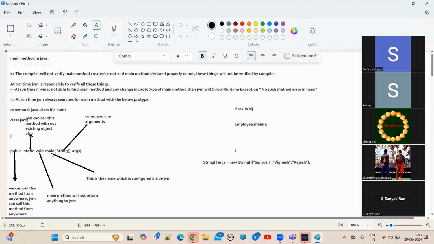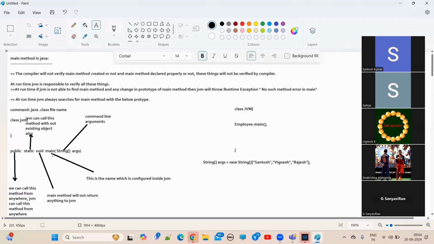Why do I have to take String array args? People will ask like that, so you have to explain. Just now we discussed, right? In most Java programs, the commonly used data type is String. And from String, we can happily convert to any other type. Let's suppose I'm passing the integer value 10 from the command prompt. In the main method, it is a String type only.